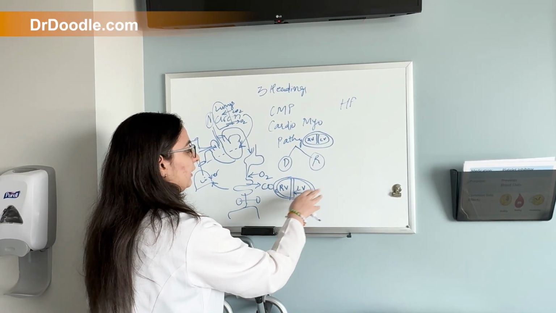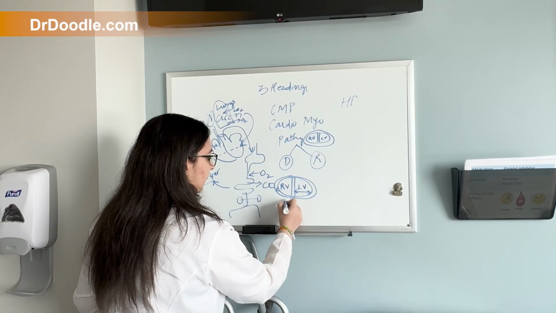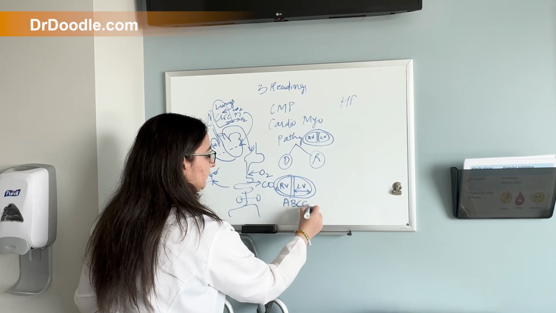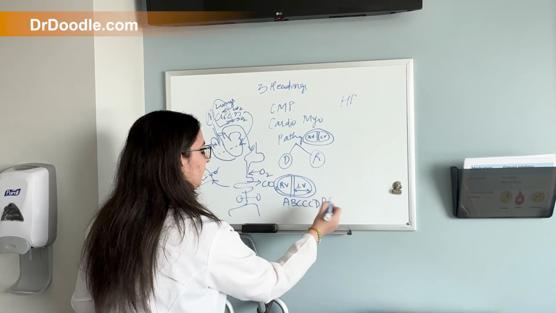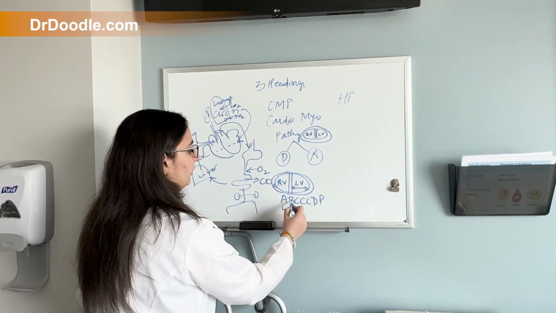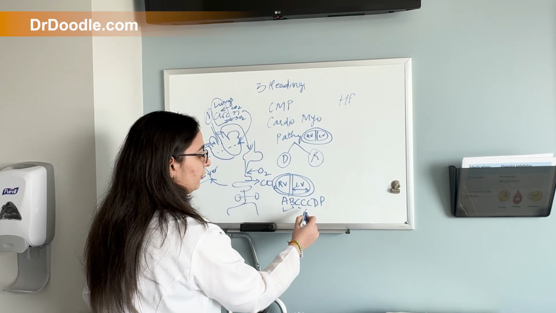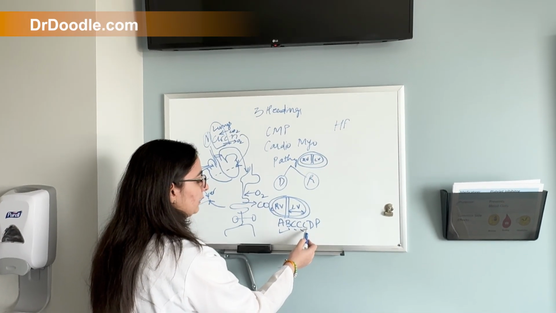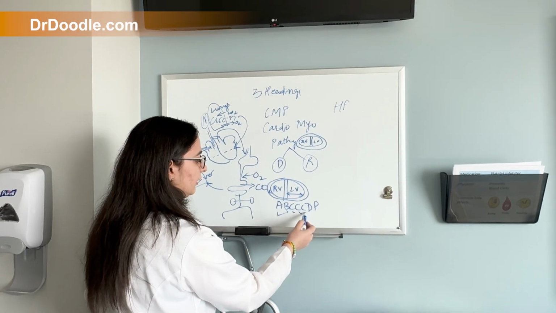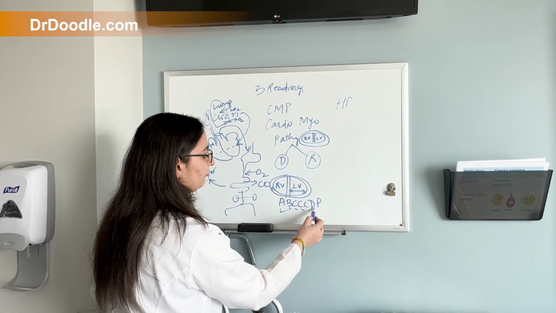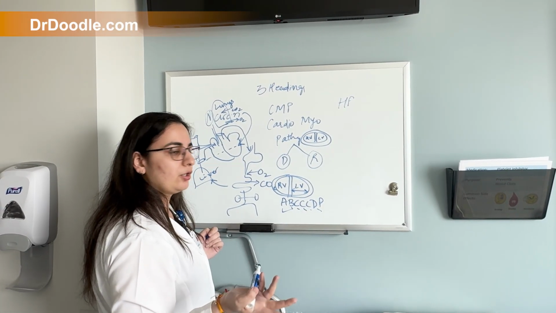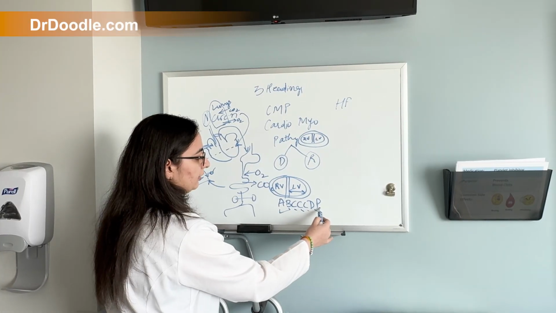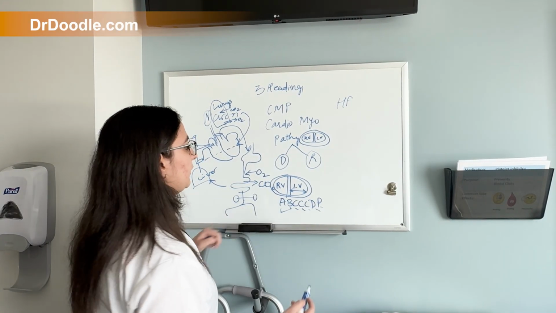Now for dilated, the causes are A, B, C, C, C, D, and P. A for alcohol, B for beriberi, C for Coxsackie virus, C for cocaine, C for Chagas disease, D for drugs, that is doxorubicin, daunorubicin, and P for peripartum cardiomyopathy.